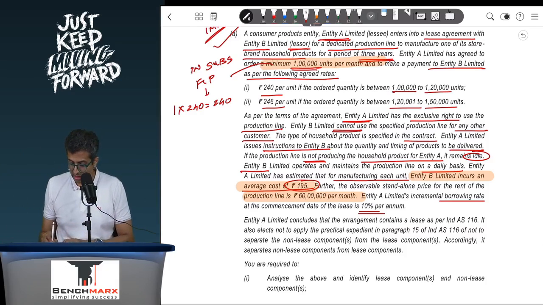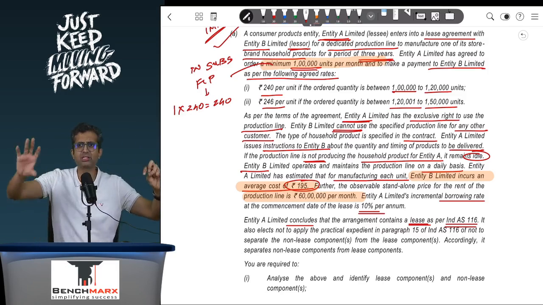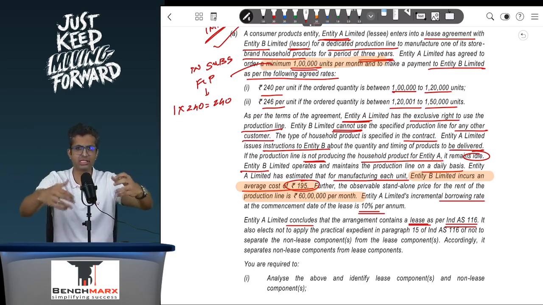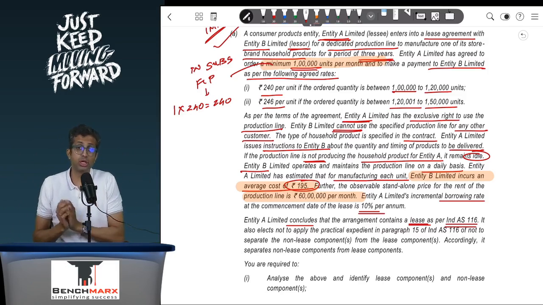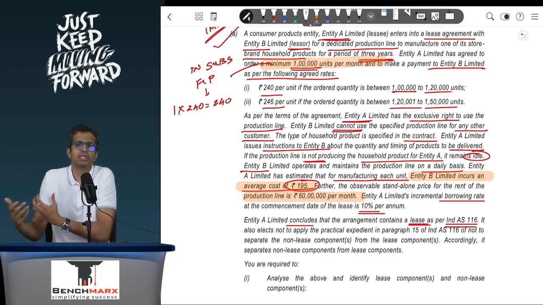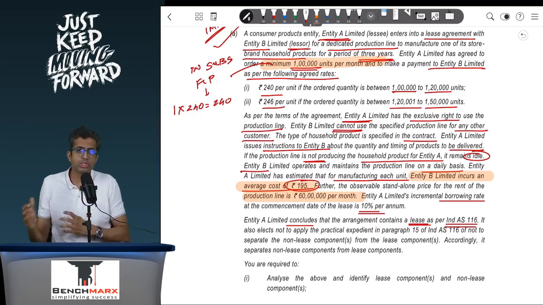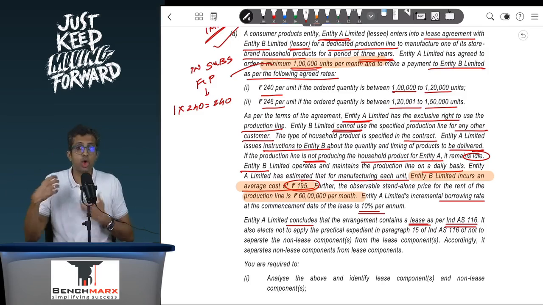Entity A concludes that the arrangement contains a lease as per Ind AS 116. So over here the question tells you that. Had the question not told you, you would have looked at the first paragraph, said there is a dedicated production line, so there's an identified asset which we assume that the supplier, that is B, cannot substitute. The third paragraph over here mentions that this is for the exclusive use for A, and considering A gets the right to direct use, control use, we will say that this contains a lease. But is it only lease? No, along with lease there is also a non-lease component. There are certain job work services whose benefits are coming to you.